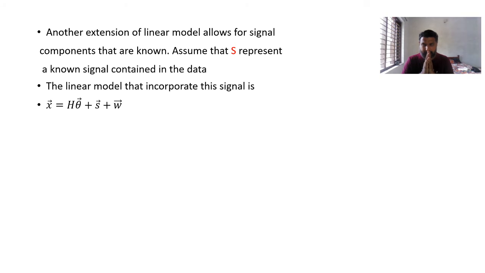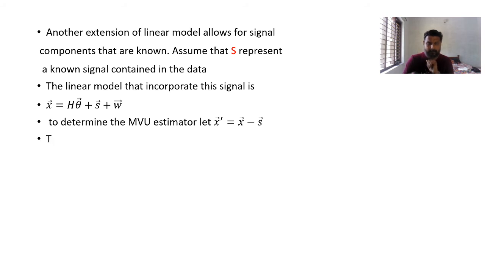To determine the MVU estimator, I will take x dash, which is nothing but x minus s. Vectorizing, x dash is nothing but x minus s, so that I can write x dash is nothing but h theta plus w. Therefore, x dash is nothing but h theta plus w.